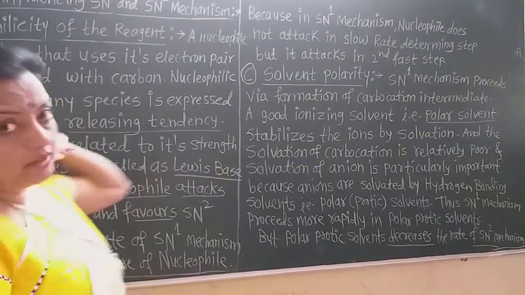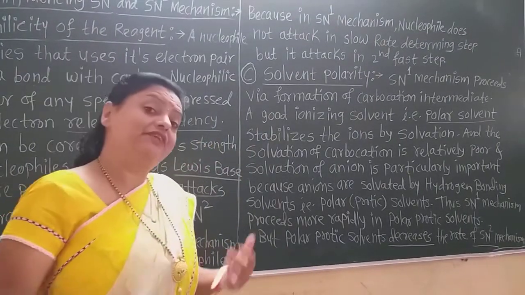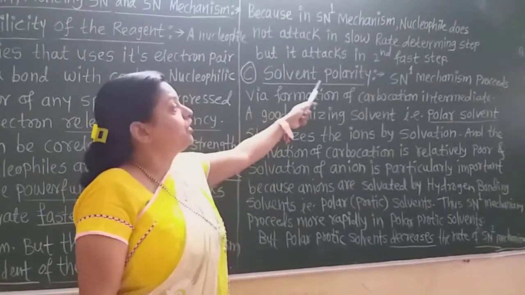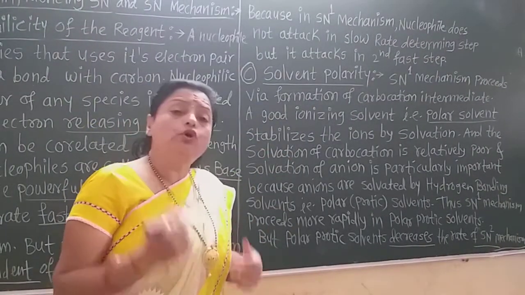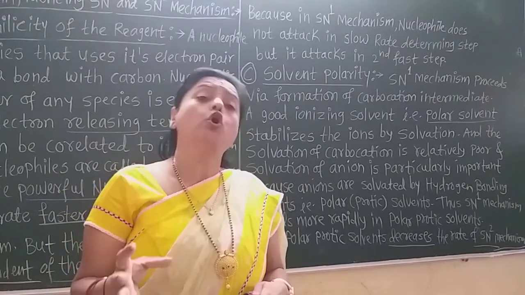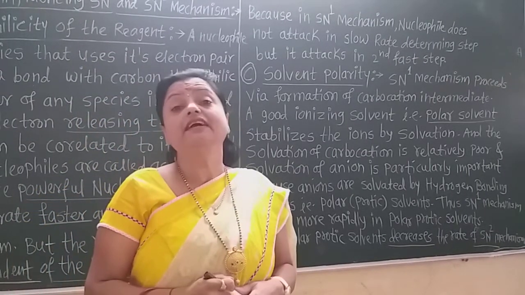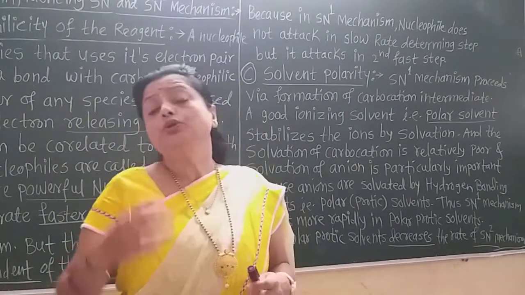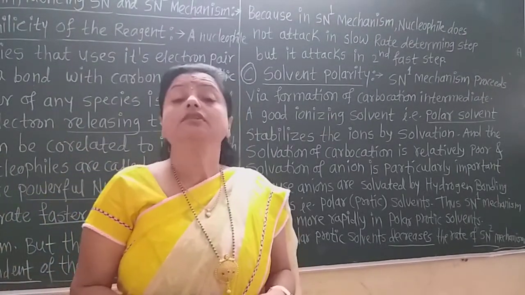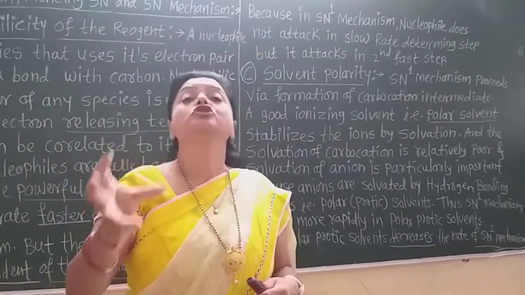Now students, come to the third factor which influences the SN1 and SN2 mechanisms, that is the solvent polarity. Now we know that in case of the SN1 mechanism, there is formation of a carbocation, a positively charged carbon, and due to that positively charged carbocation as the intermediate, the SN1 mechanism always favors the polar solvent.